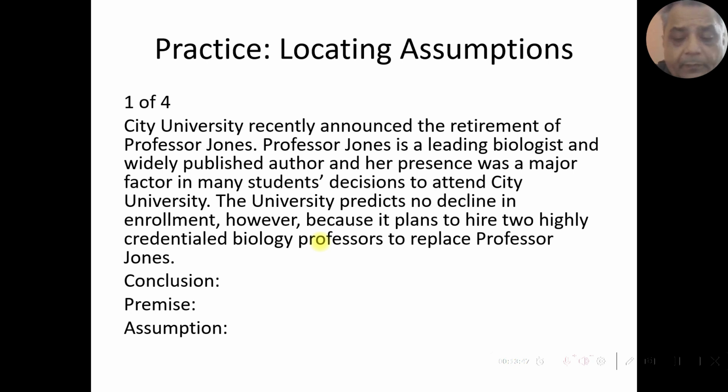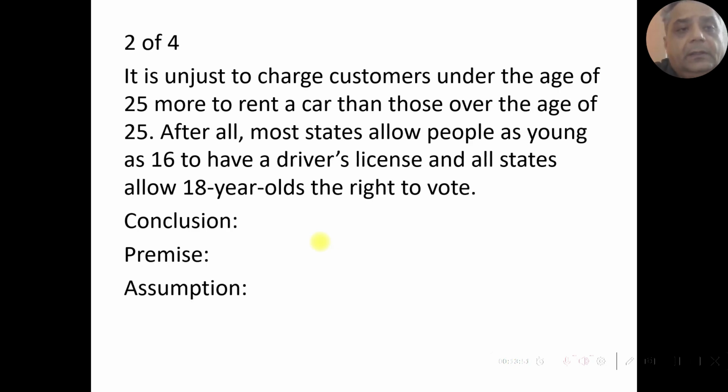All right. Now let's move on to the next argument. It says it is unjust to charge customers under the age of 25 more to rent a car than those over the age of 25. After all, most states allow people as young as 16 to have a driver's license, and all states allow 18-year-olds a right to vote.